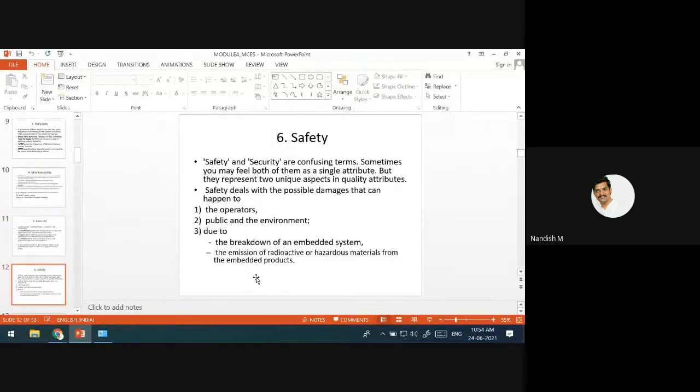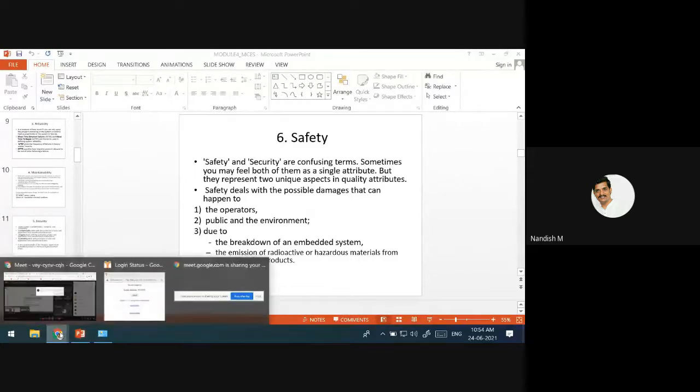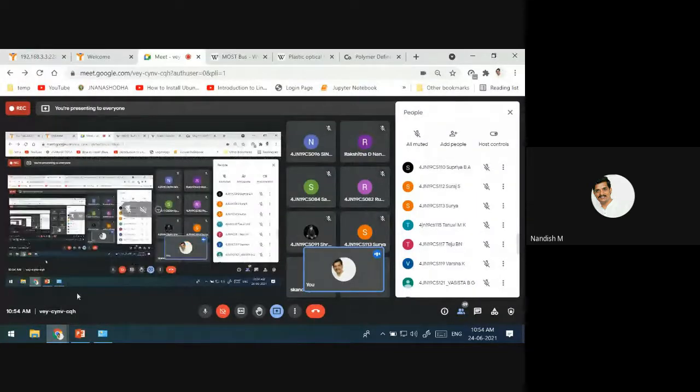And later we discussed safety. Safety is about the embedded system: if anything happens to it, what is the situation outside in that environment? What happens to the public when there is a breakdown of an embedded system? That is what we are discussing when we talk about safety.